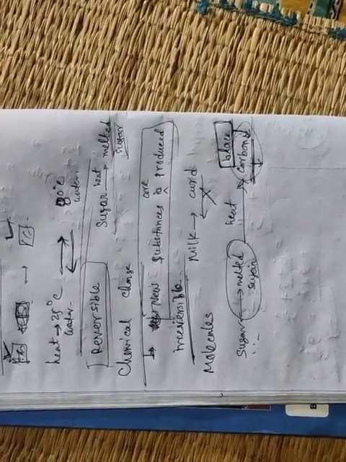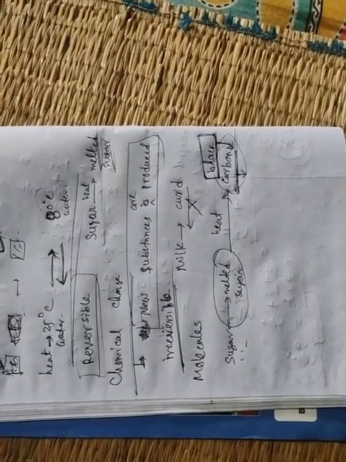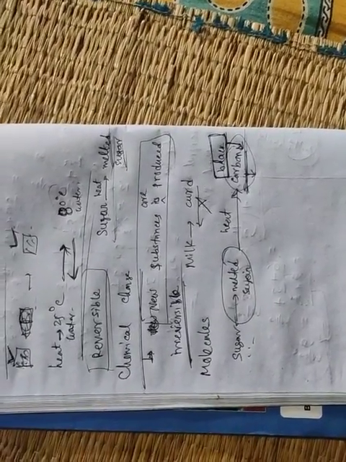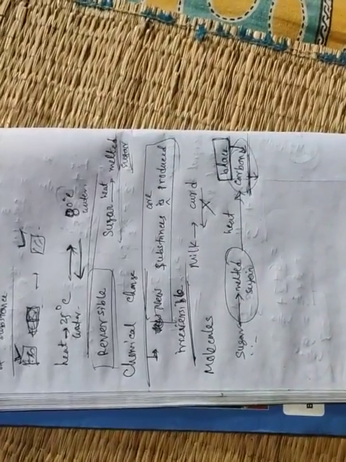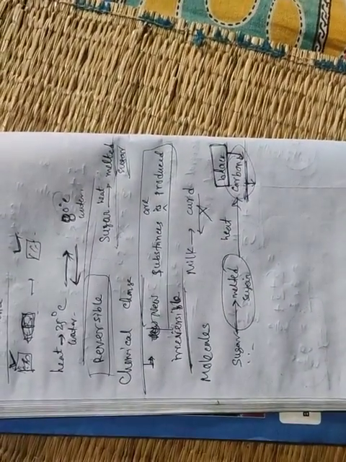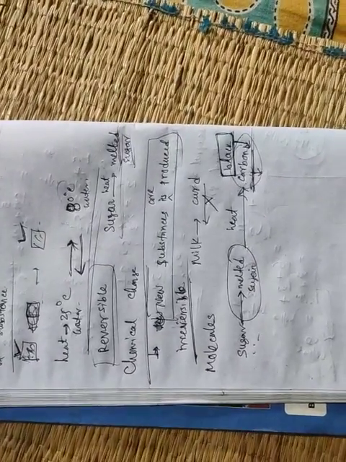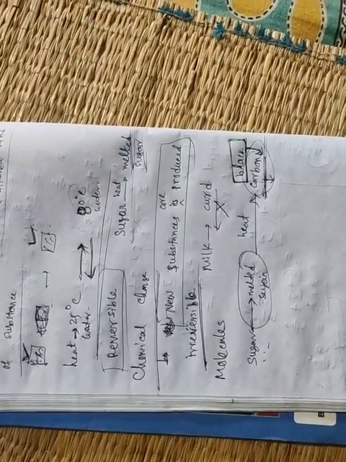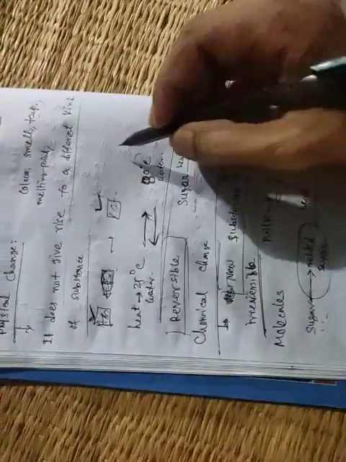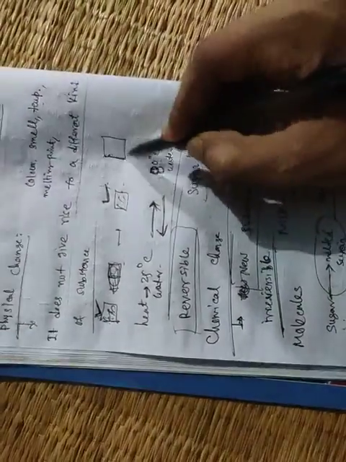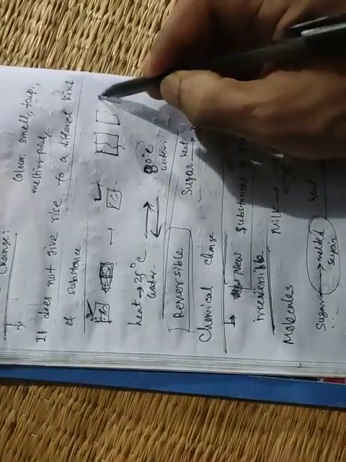If fruits ripen, can we get the previous fruit again? No. So ripening of fruit, lighting of a matchstick, it's a chemical change. Okay. But if you tear a paper, suppose you have a paper, if you tear it from here, then you will get these two pieces.